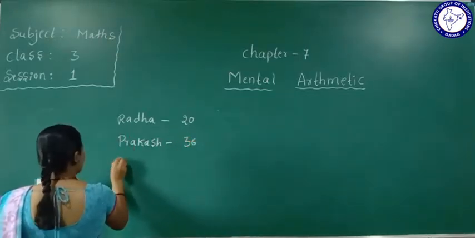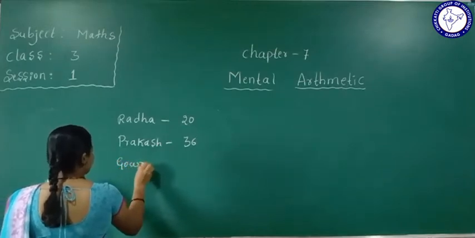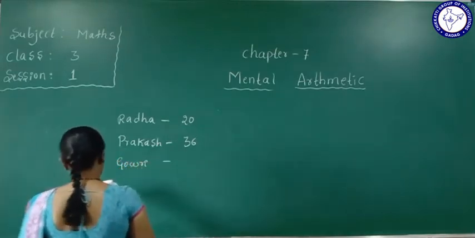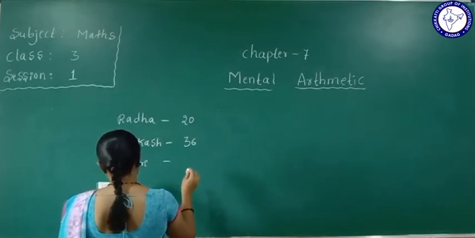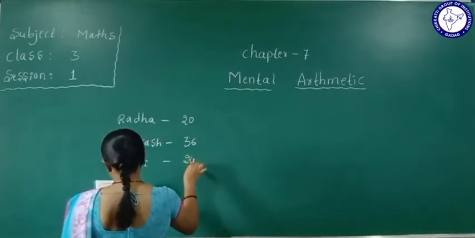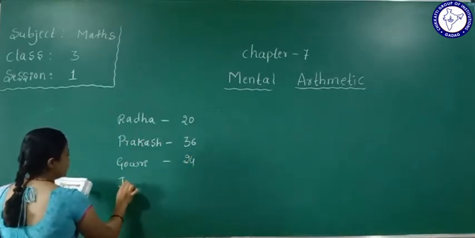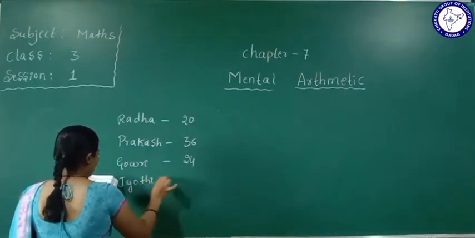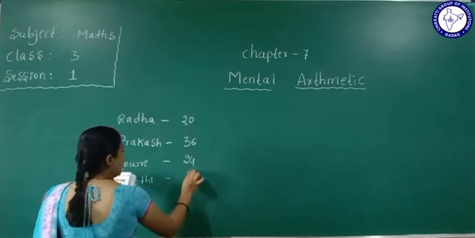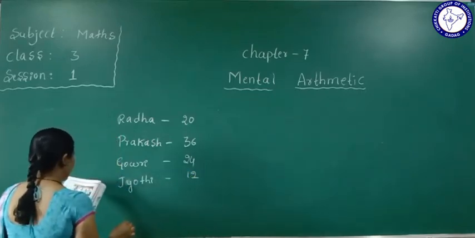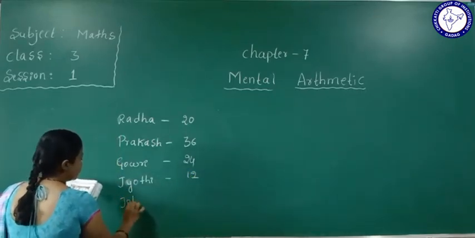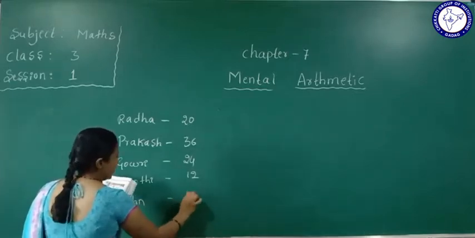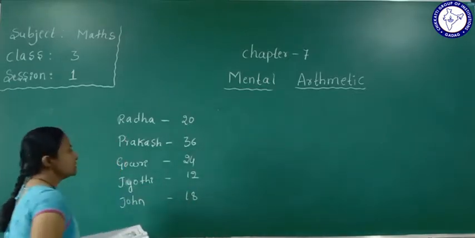And Gauri has 24. Okay, next one, Jyoti has 12. Next one, John has 18 tamarind seeds.